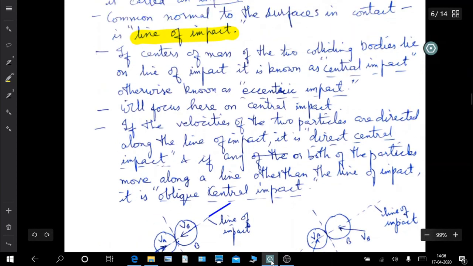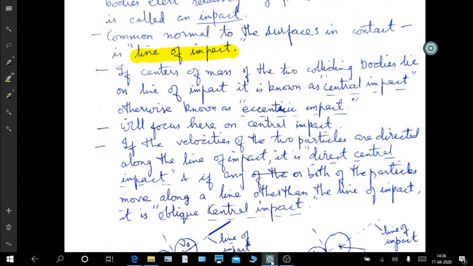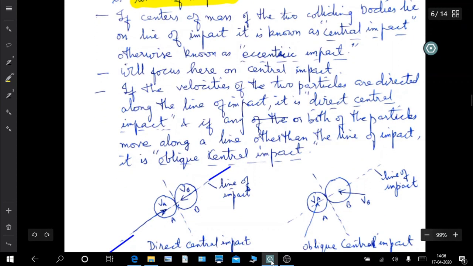So if the centers of mass of the two colliding bodies lie on the line of impact, it is known as central impact. If the center of mass of this object A is where this arrow is pointing, and for B where this arrow is pointing, they lie on the line of impact. So this is known as direct impact.